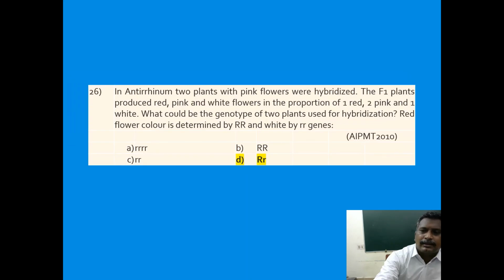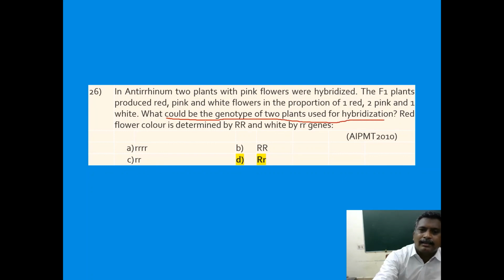In antirrhinum, 2 plants with pink flowers are hybridized. The F1 plants produced red, pink, and white flowers in the proportion of 1 red, 2 pink, and 1 white. What could be the genotype of the 2 plants used for hybridization?